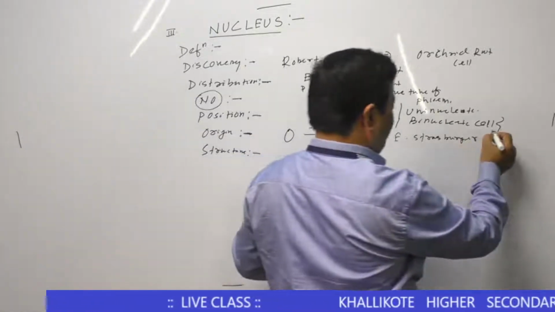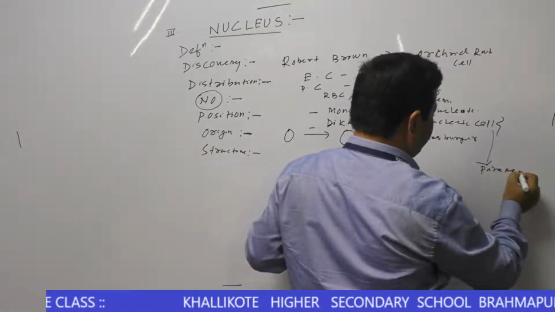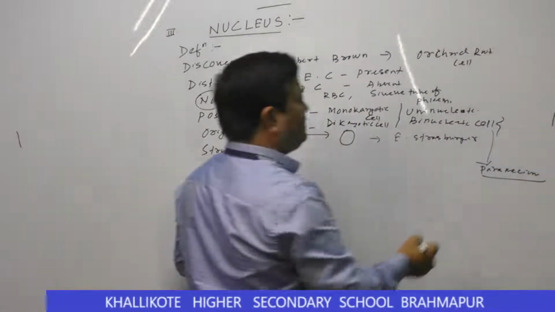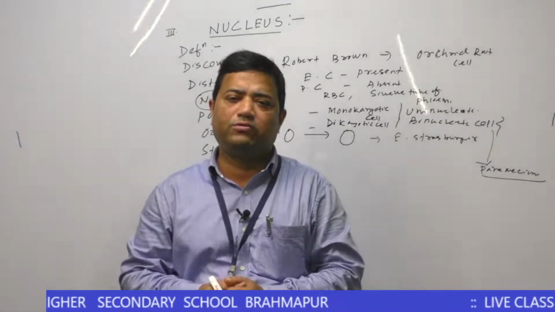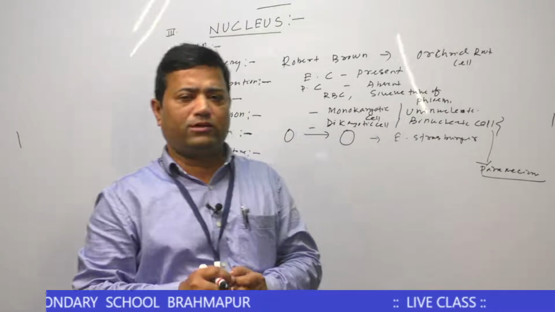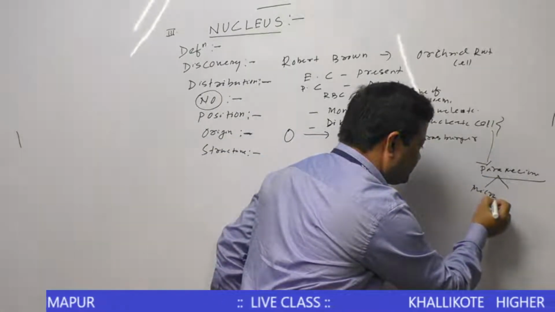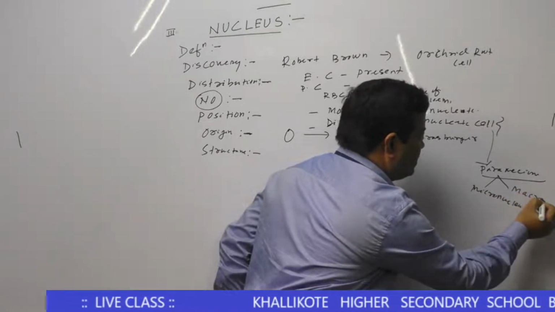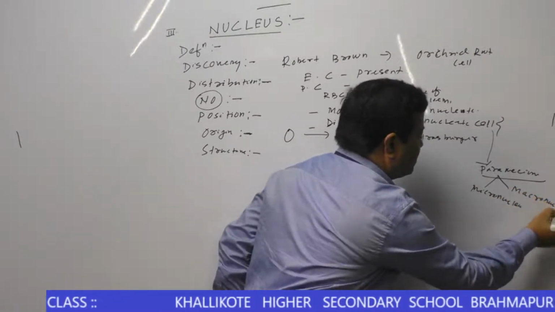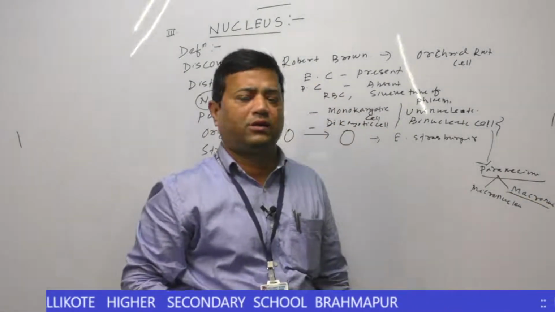We know Paramecium caudatum is an unicellular protozoan which contains two types of nucleus. One is the micronucleus, another is the macronucleus. Macro means large nucleus, micro means small nucleus.